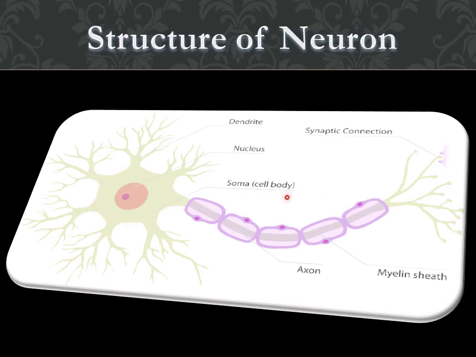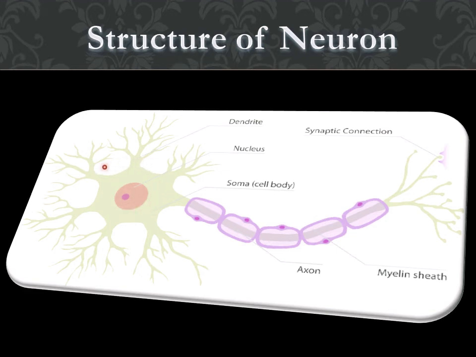This cell body contains a nucleus at the center. This is the nucleus which is present at the center of the cyton, and the cyton is also filled with cytoplasm. Usually all cells are generally filled with cytoplasm. The cyton is also filled with cytoplasm. The cytoplasm of this neuron is called neuroplasm.